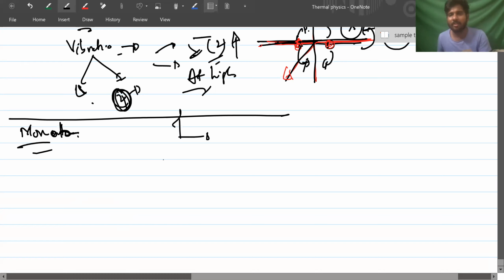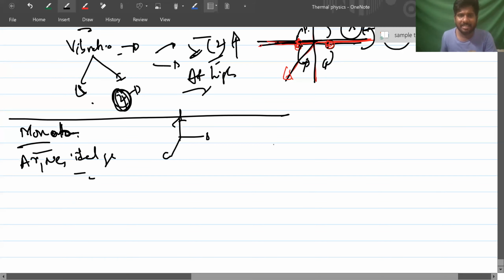One atom cannot rotate about anything. Examples are argon, neon, noble gases. So it has three translational degrees of freedom, rotational is 0, and total is 3.